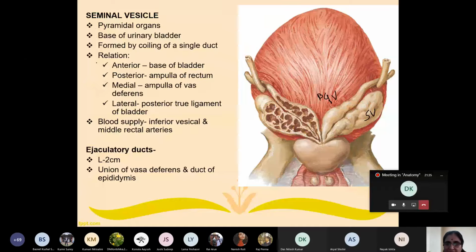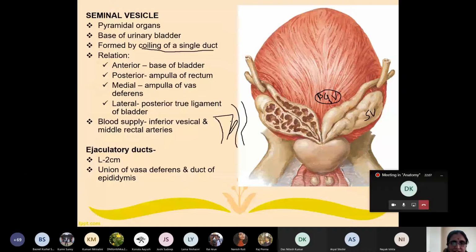What is the relation? Very easy. It is related anteriorly with the base of urinary bladder, posteriorly with the rectum. So this is the urinary bladder, my dear student. Behind the urinary bladder there is a rectum and anal canal here. So here is the seminal vesicle. Anteriorly it is related to the base of the urinary bladder.